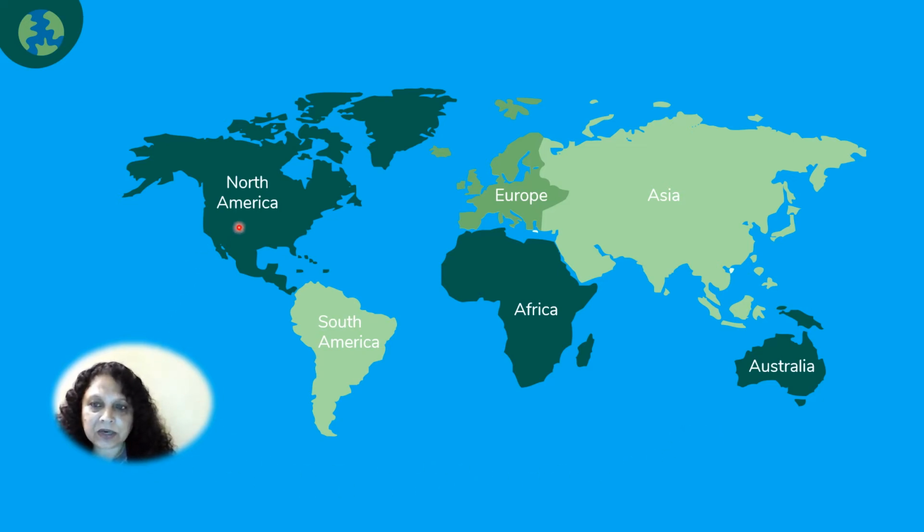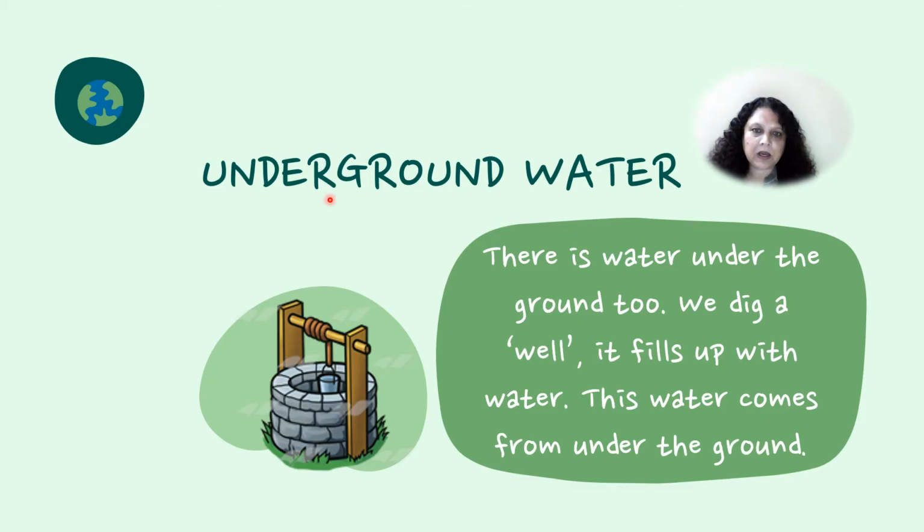Now look at this country. This is North America, this is South America, this is Europe, this is Africa, this is Australia, and then we come to Asia. Now see the small part of here, this is called India. India is a part of Asia.